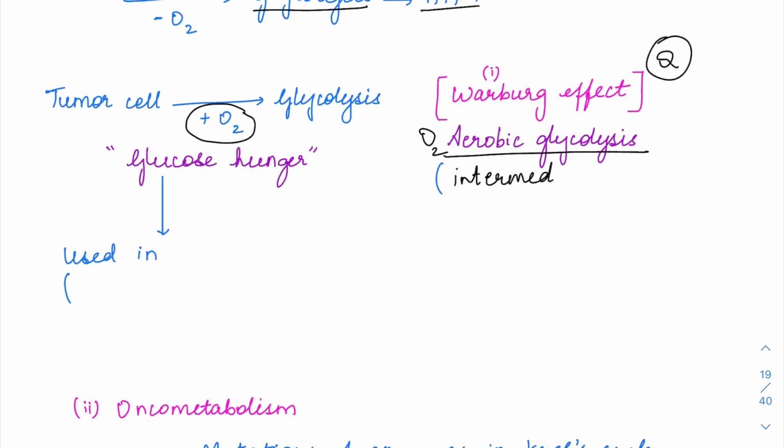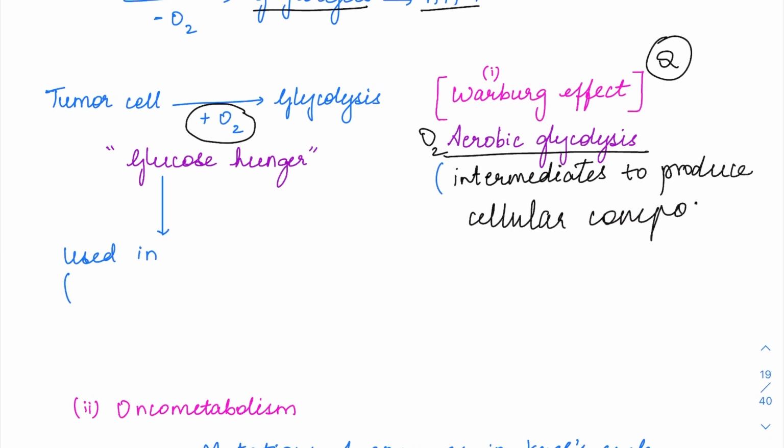So the tumor cells are not going to need energy. Basically, they need intermediates because they are proliferating continuously, right? So when proliferating, the cells need the intermediates for producing the components of the cell. So intermediates are needed to produce the cellular components of the tumor cells rather than energy production. So this is the main goal, and that is why glycolysis is favored by the tumor cells even in the presence of oxygen instead of oxidative phosphorylation.